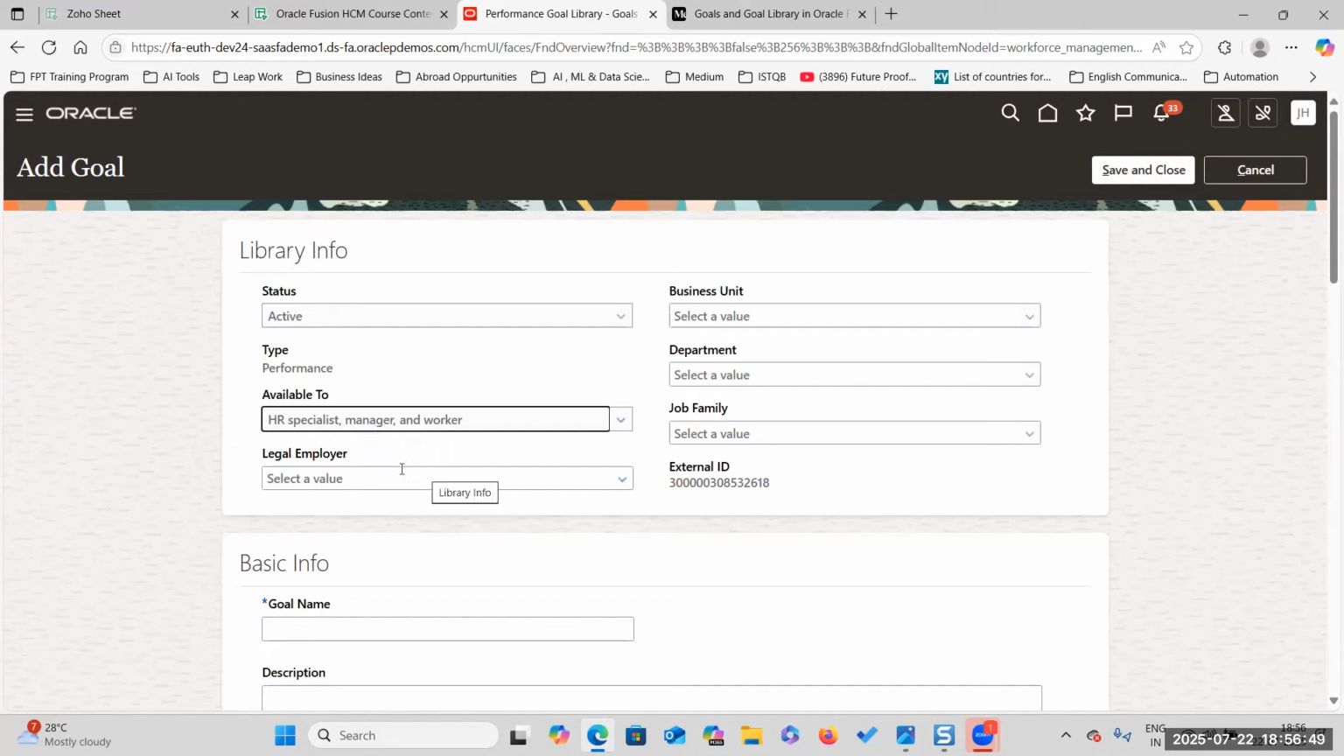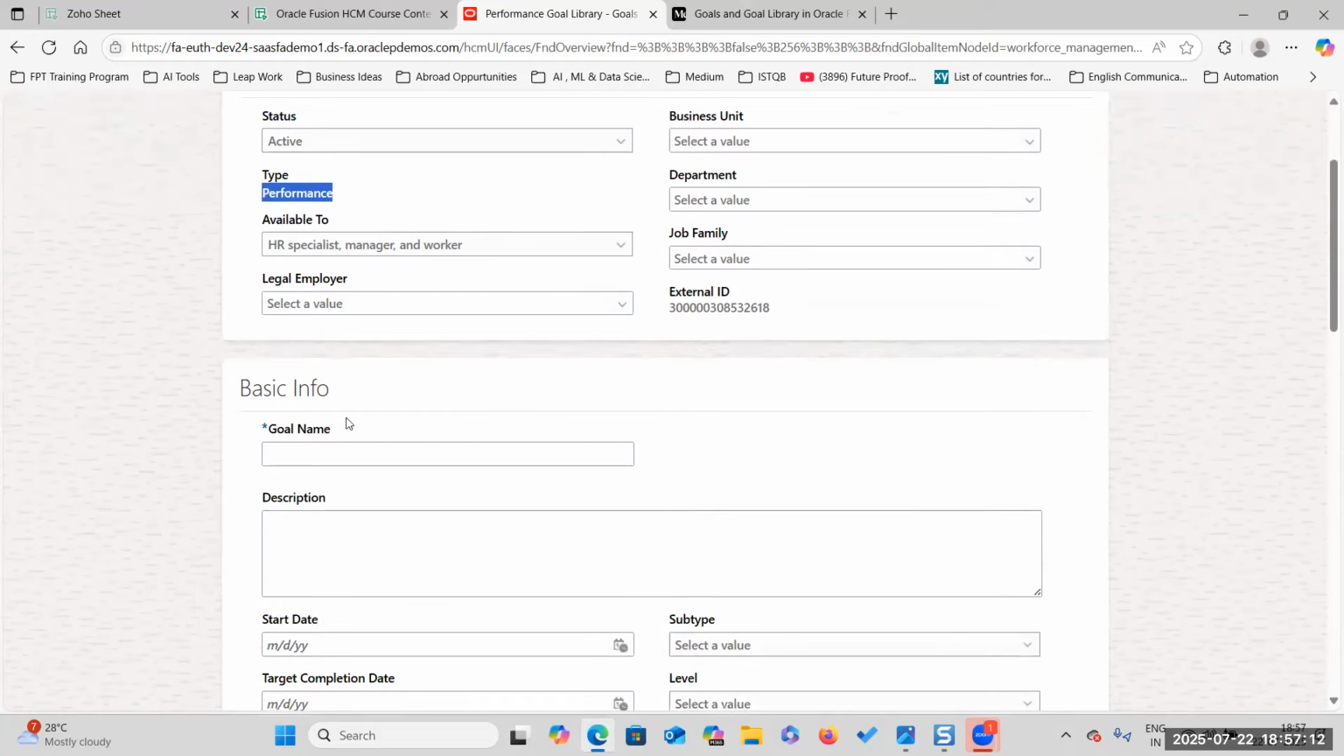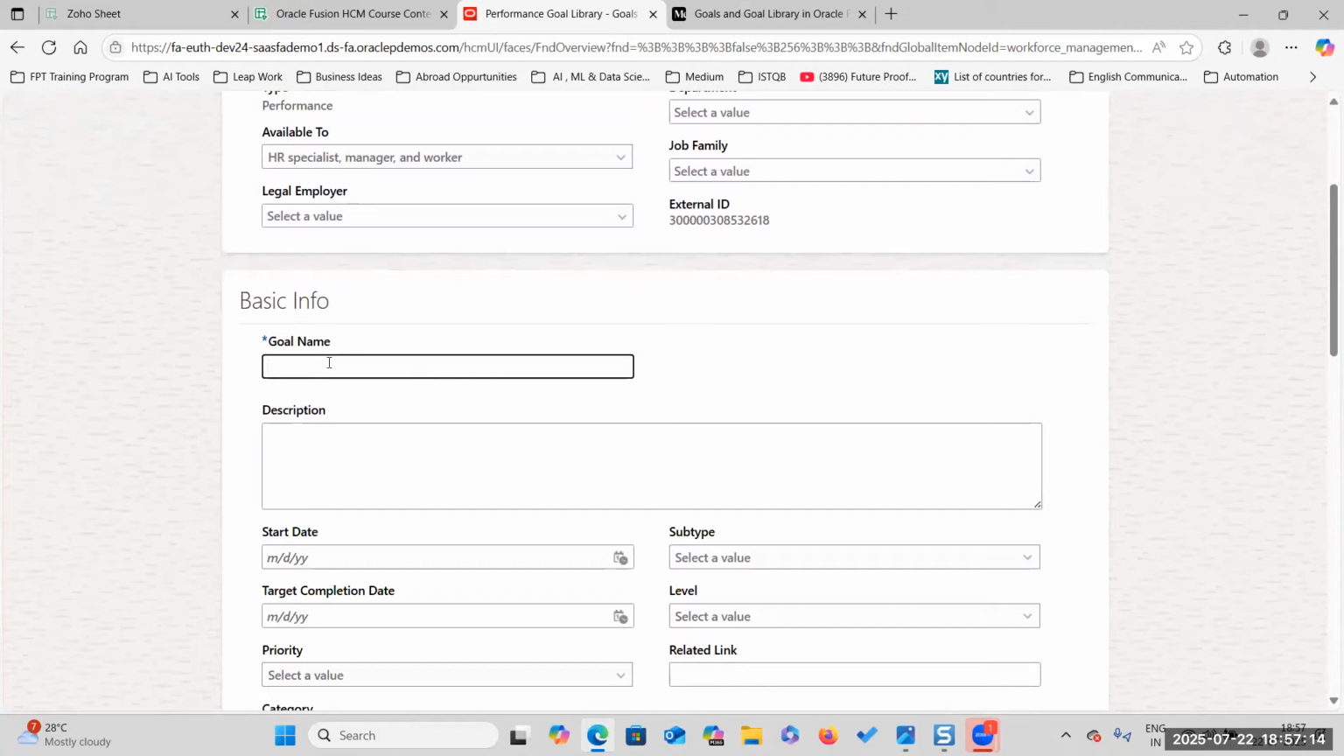So for which legal employer? I'm not restricting it to only one legal employer. So it's simple: anybody in the total enterprise can access it. Any legal employer can access this goal. So I'm making it open. So what type of goal is it? This is a performance goal. Okay, now the goal name.